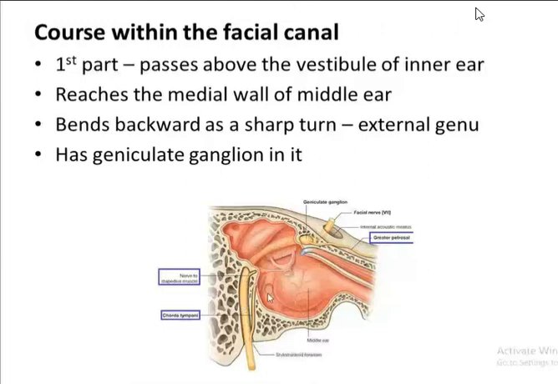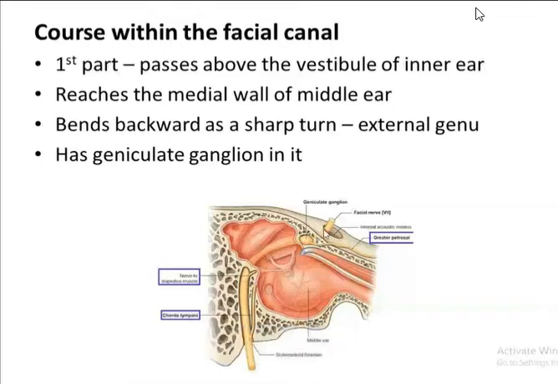Now, of course, within the facial canal, you can see the first part of the facial nerve. It passes above the vestibule of the inner ear. This is the internal acoustic meatus, and within the internal acoustic meatus you find the facial nerve here. Here it lies above the vestibule of the inner ear. This part is the first part of the facial nerve.